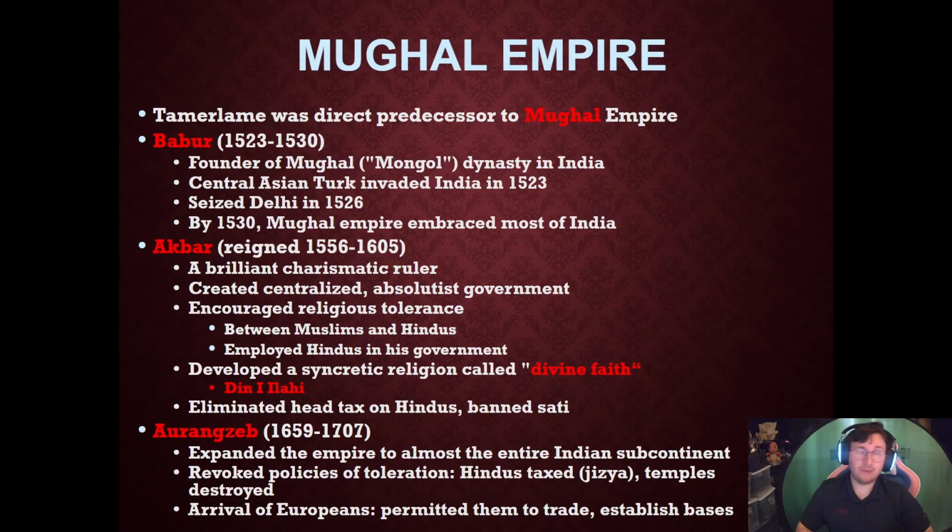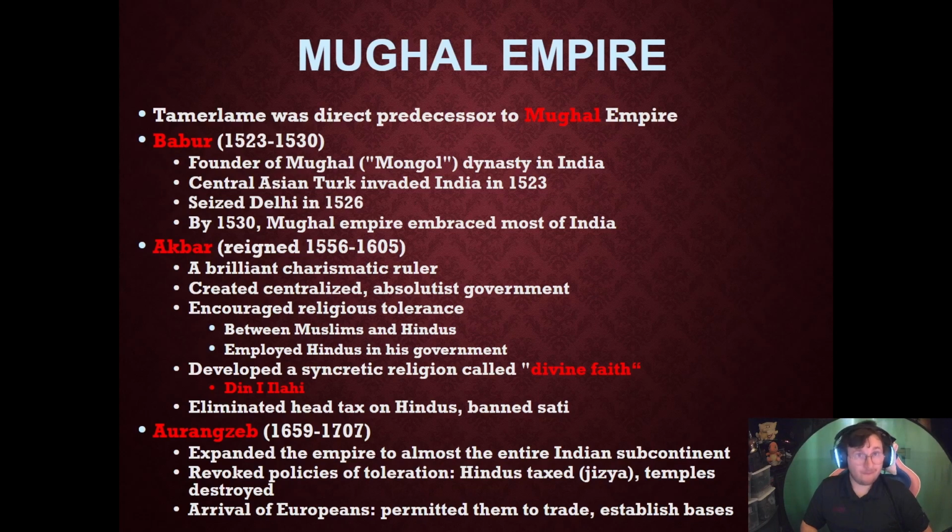Now, the Mughal Empire, as we talked about last unit, we have Tamerlane. He's the direct predecessor to the Mughal Empire. And the real founder of the Mughal Empire is going to be Babur. He's going to create the Mughal Empire in India. He's a Central Asian Turk who's going to invade in 1523. In 1526, he will finally seize the Sultanate of Delhi. And by 1530, the Mughal Empire will embrace most of India.